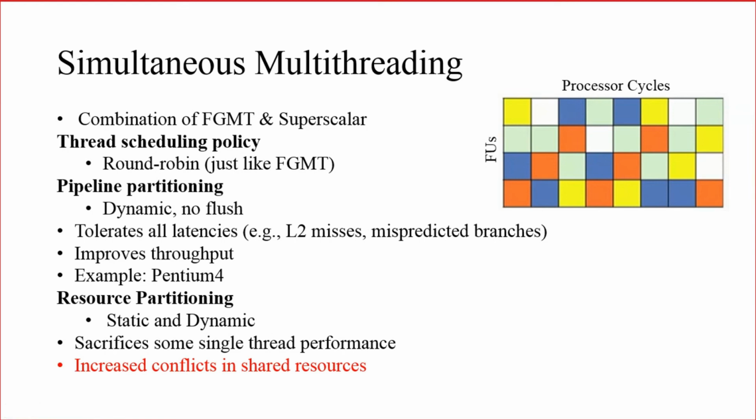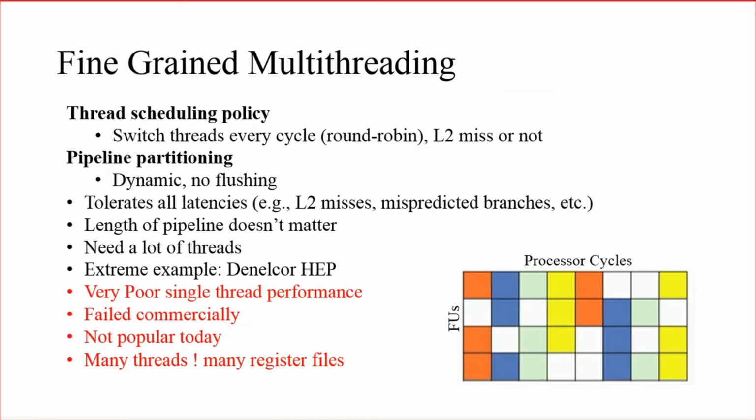Then in the case of resource partitioning also, it can perform both static and dynamic resource partitioning based on the implementation. That means certain resources will be statically allocated to a thread. Certain resources will be dynamically associated based on the execution of each thread. So that is about the resource partitioning. Then here also single thread performance will be slightly affected. But in fine-grained architecture, since in each cycle only one thread was executed, single thread performance will be drastically affected.